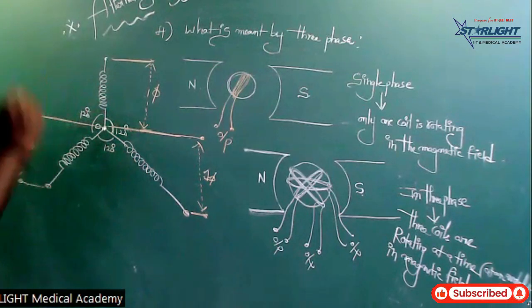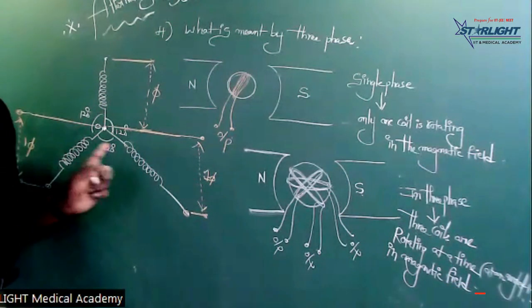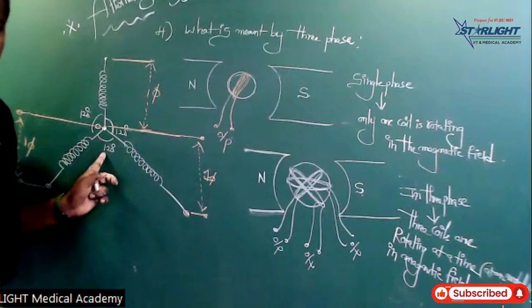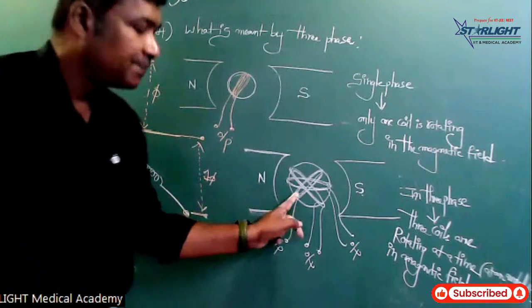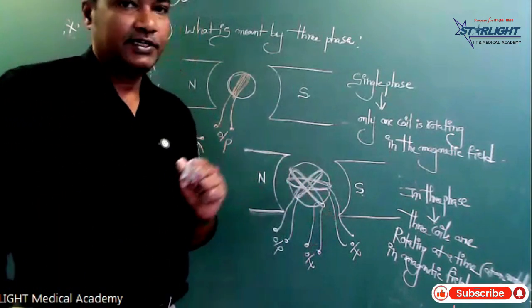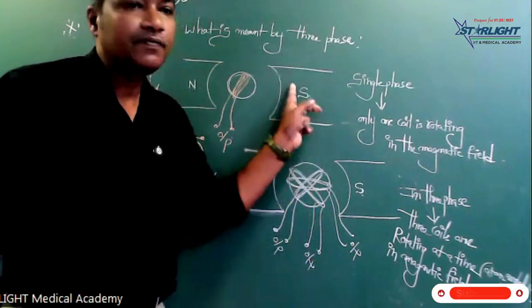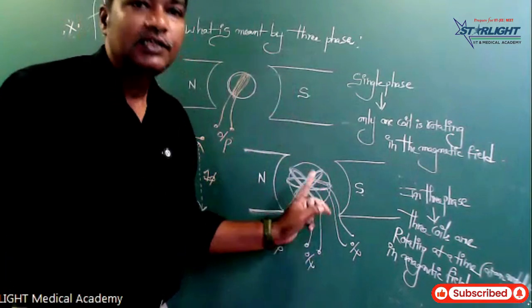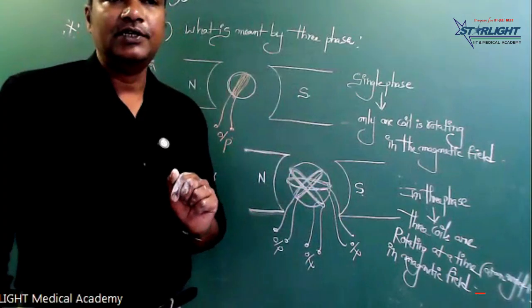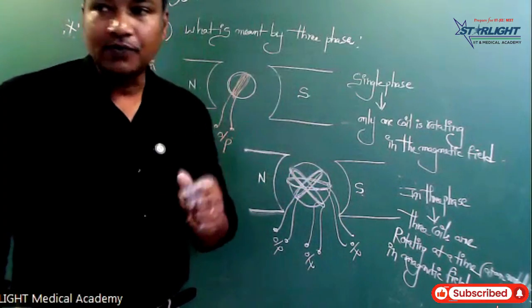The angle between any two is 120 degrees. Here inside, 3 coils are rotated. What is the advantage of 3 phase over 1 phase? In 3 phase, if any one of the coils fails, the other 2 are still working.